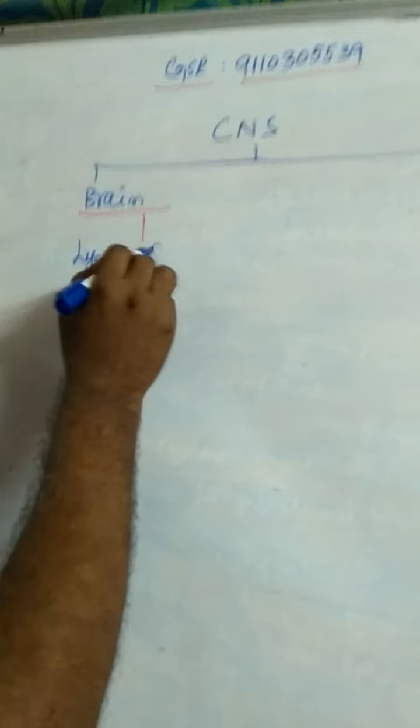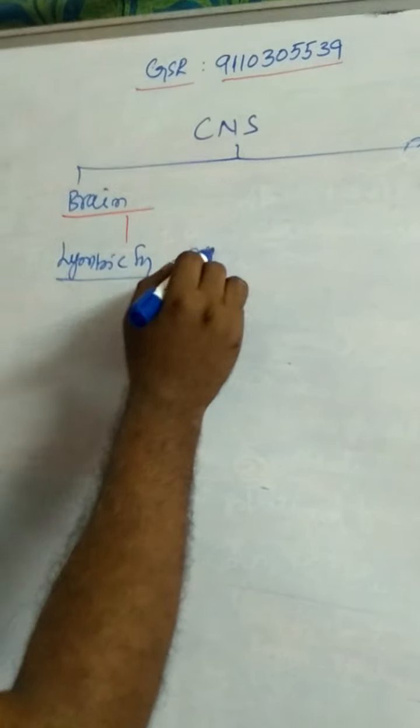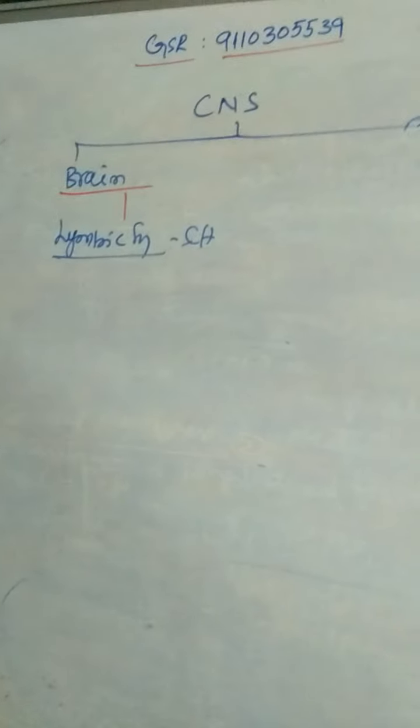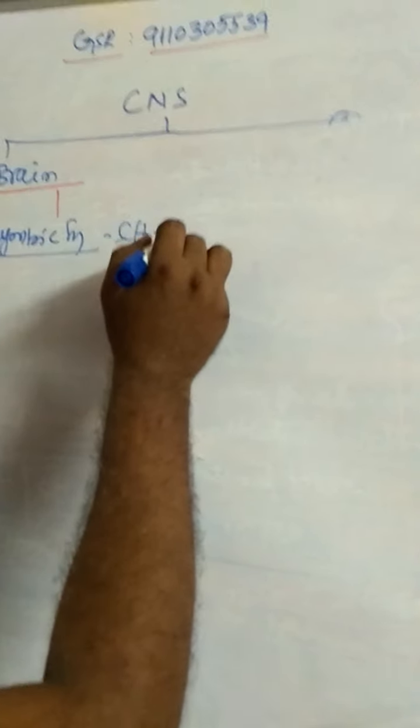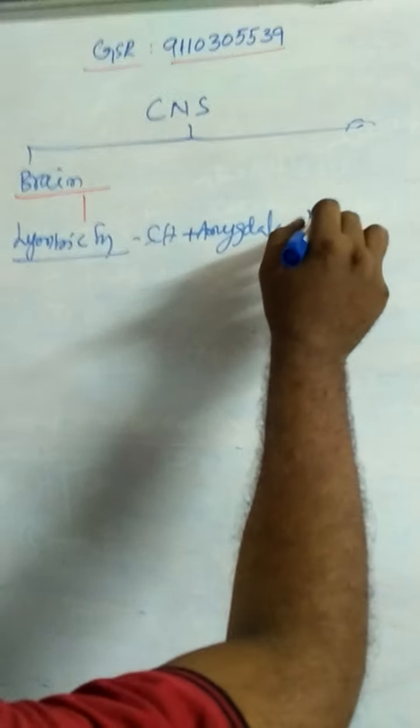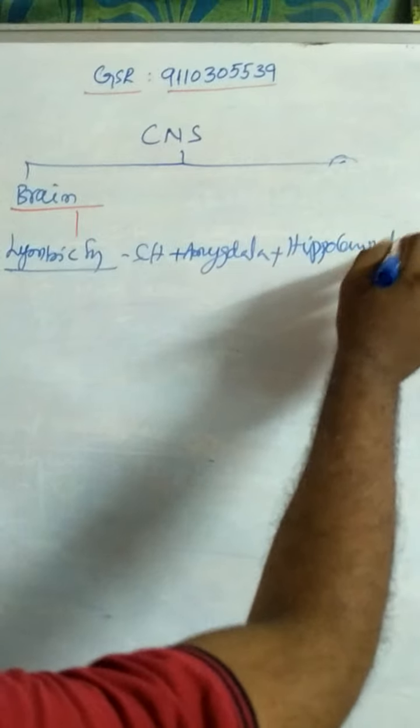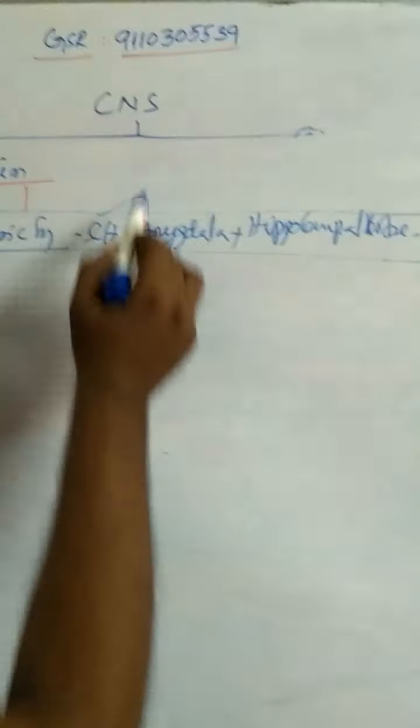The limbic system is equal to the lower parts of the cerebral hemispheres plus amygdala plus hippocampal lobes. That forms the limbic system.